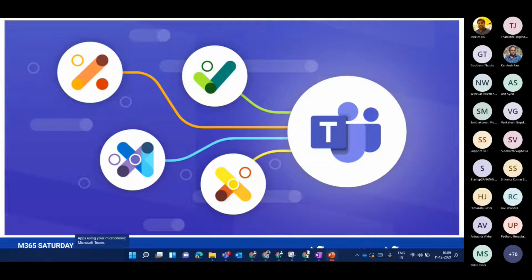Mainly what I was saying is Microsoft Viva comprises of four main services: Microsoft Viva Connections, Viva Topics, Viva Learning, and Viva Insights. All these services and applications can be integrated into your Microsoft Teams. This is what this picture replicates, and we will deep dive into Microsoft Viva Topics today.